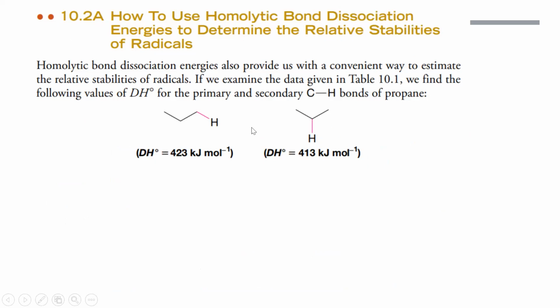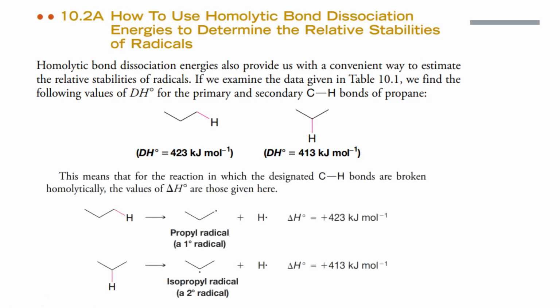This is also propane. But when you do homolytic bond cleavage, depending on which hydrogen and which carbon-hydrogen bond we dissociate, the relative stability of the radicals that are formed depends on what type of radical is being produced. So we can actually produce a primary radical, 1 degree, 2 degree, or a 3 degree radical. For example, if you dissociate this terminal carbon-hydrogen, what we actually produce is a propyl radical.